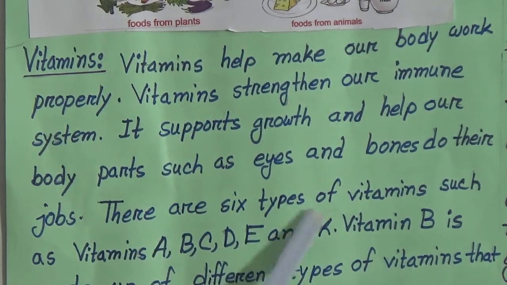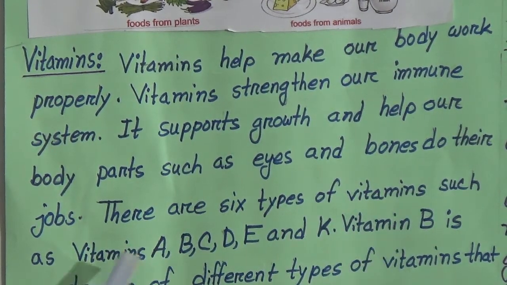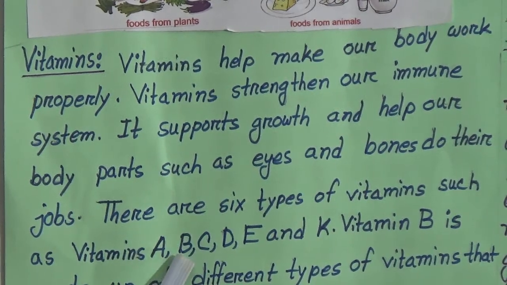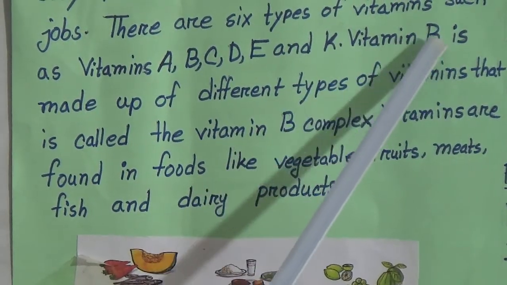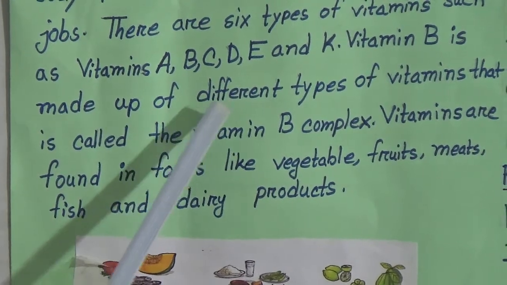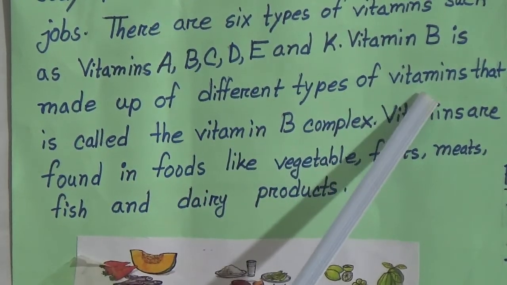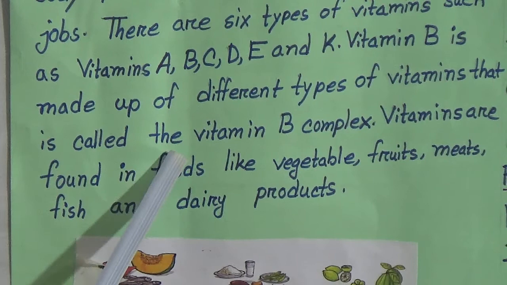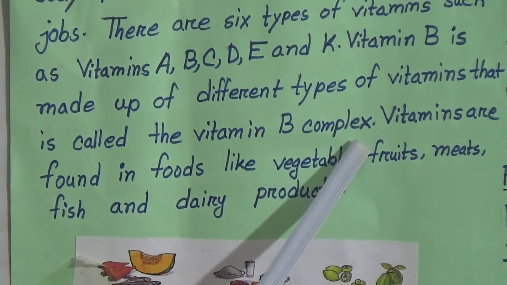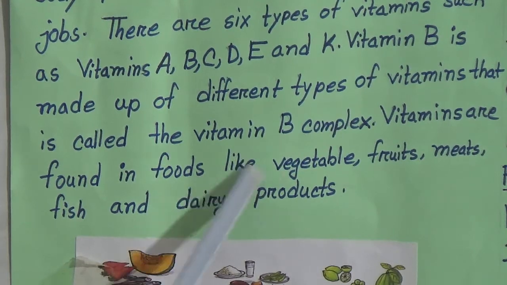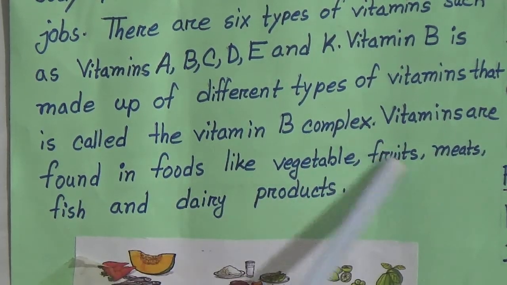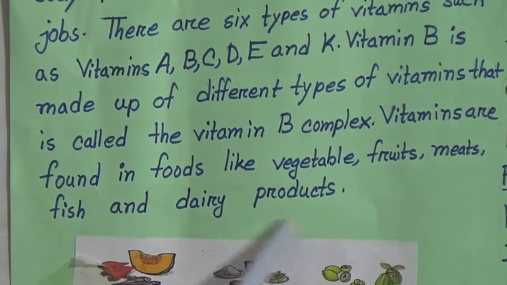There are 6 types of vitamins such as vitamins A, B, C, D, E and K. Vitamin B is made up of different types of vitamins that is called the vitamin B complex. Vitamins are found in food like vegetable, fruit, meat, fish and dairy product.